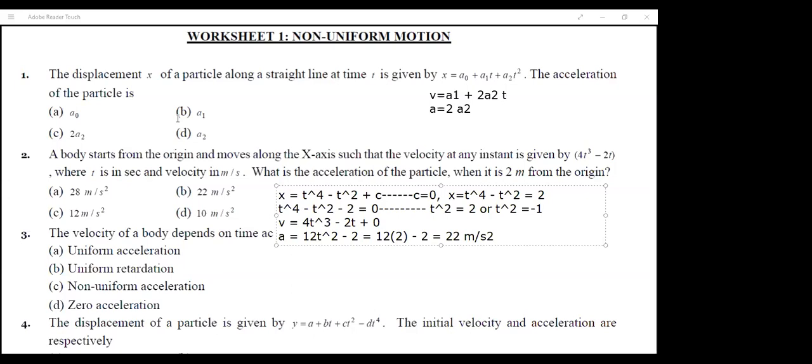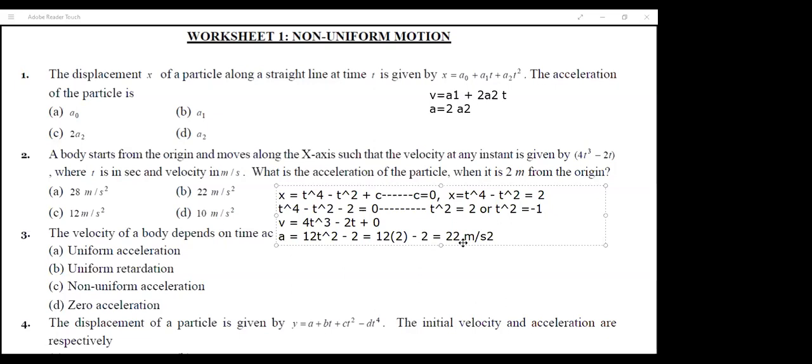So x is equal to t raised to 4 minus t raised to 2. How is there a 2 after that? They have asked us specifically for the acceleration value when the particle has displaced 2 meter. But I don't know at what time it was displaced 2 meter. So using the displacement equation, I substituted the displacement as 2 to find the time value. Then I can substitute that time value in the acceleration equation to get my answer.